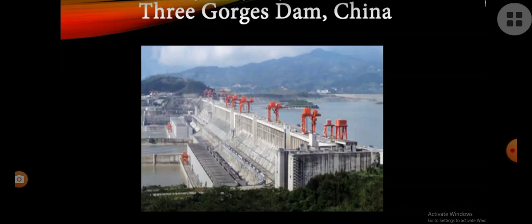It produces nearly 22,500 megawatt of electricity, which is nearly 10 times higher than India's production. It was constructed starting in the year 1994 and completed in 2012.